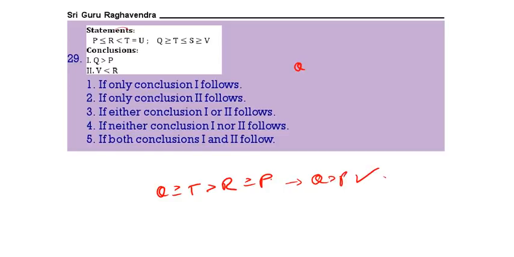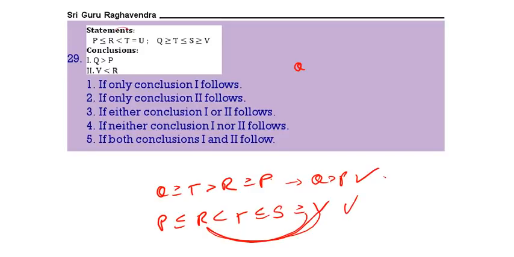Second one, V less than R. So, P less than or equal to R less than T, T less than or equal to S, S greater than or equal to V. There is no common thing between V and R. So, second one does not follow, only one follows. Next,